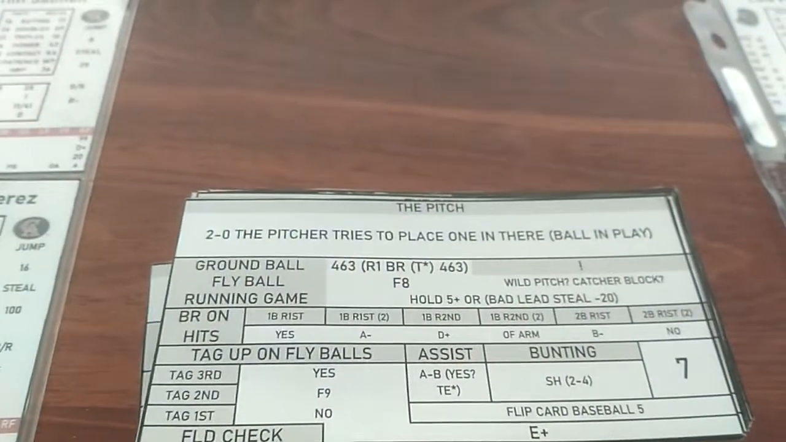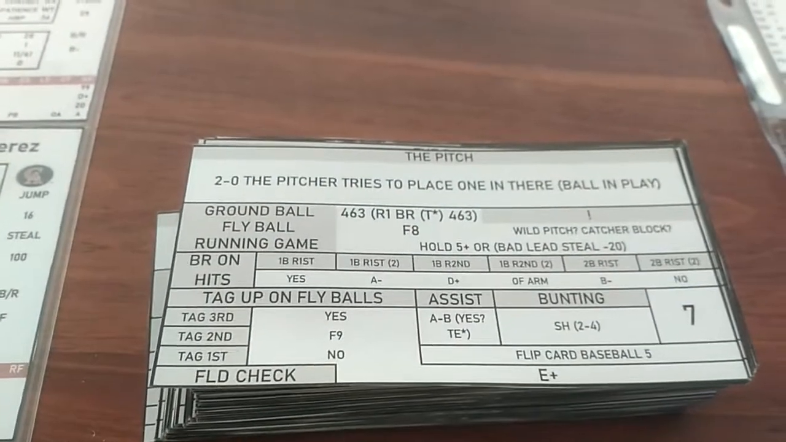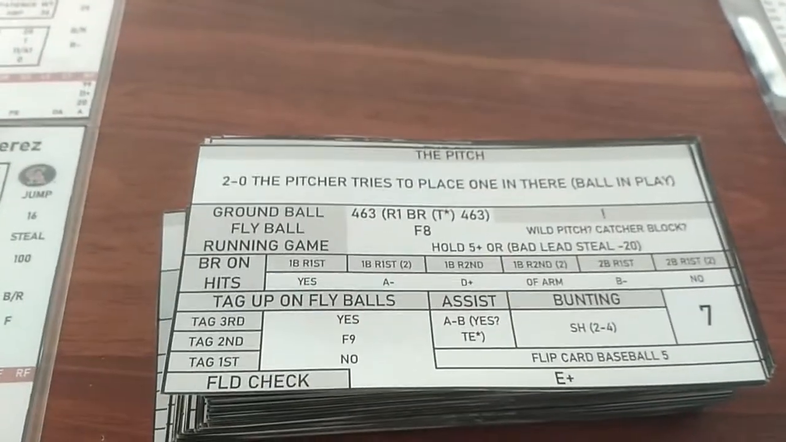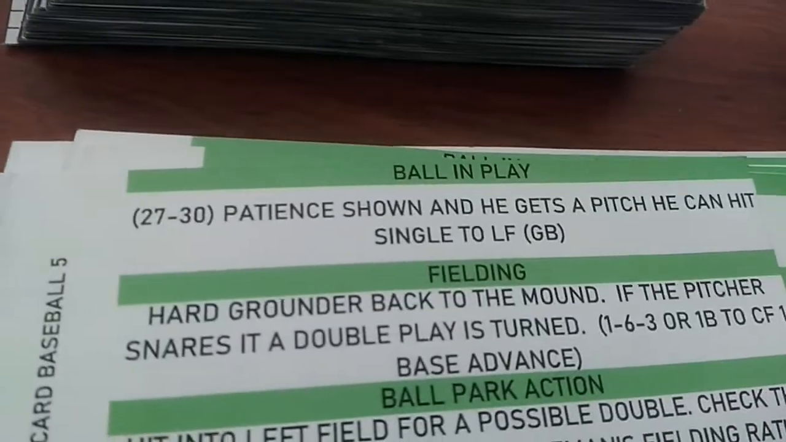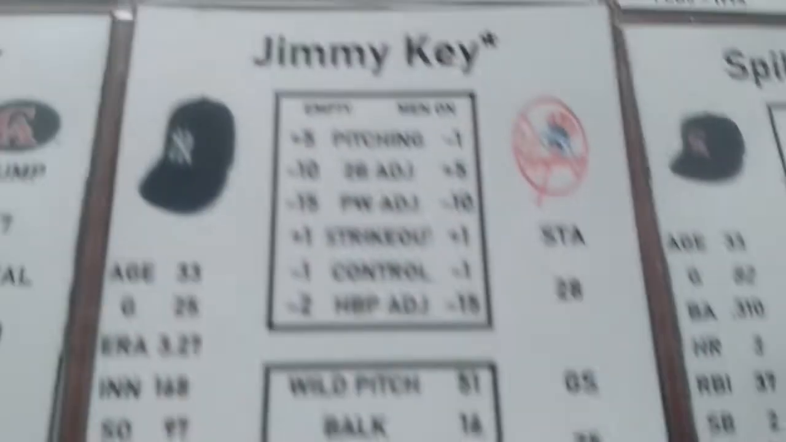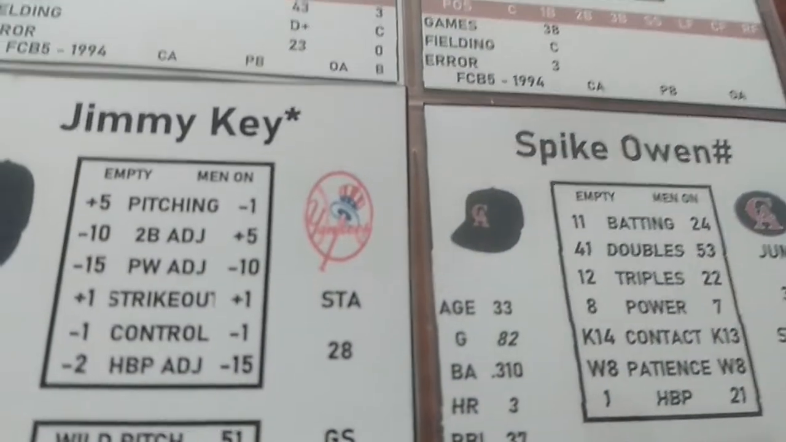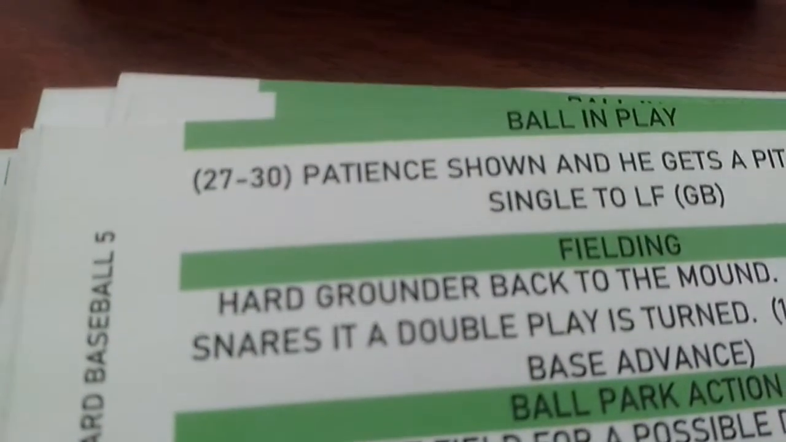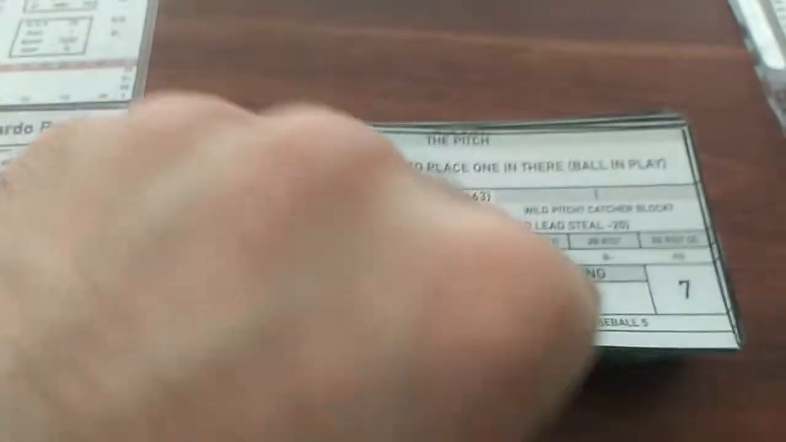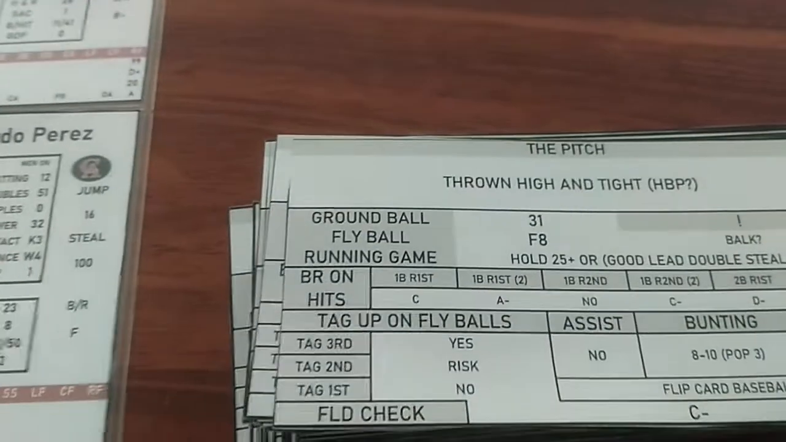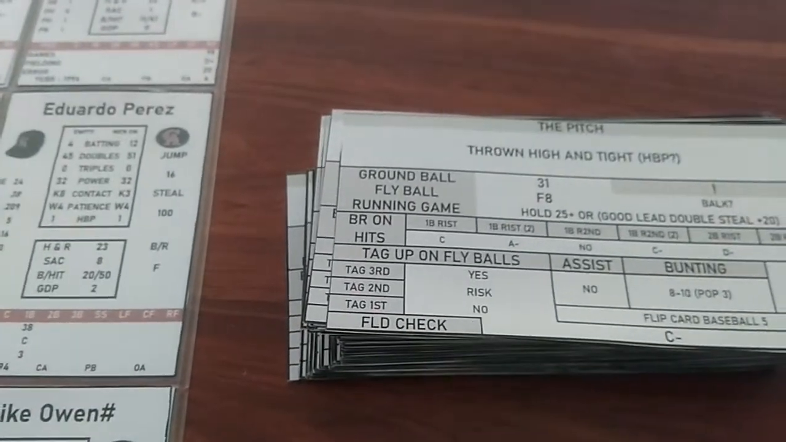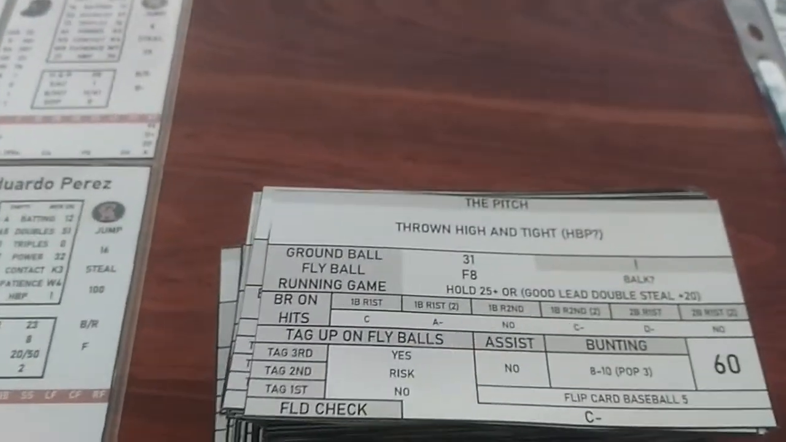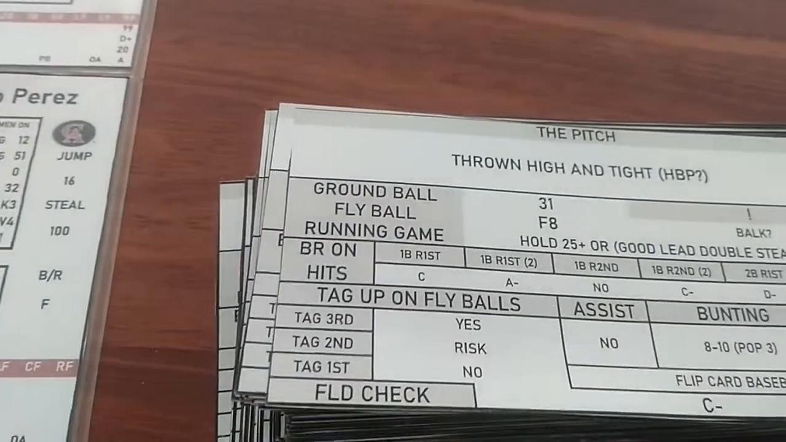Jimmy Key is also getting close to his stamina. 2-0. Jimmy Key tries to place the ball in there, and it's going to be put in play by Spike Owen. 27 to 30 would be a hit, otherwise a ground ball. We have, with the man on, a 24 rating with a -1 to take him to a 23. So he's just missed that. 23 instead of 27. It's a ground ball, and that ground ball is going to be a 3-1. So the first baseman flips across to the covering pitcher, runner on second base, and there is one out.